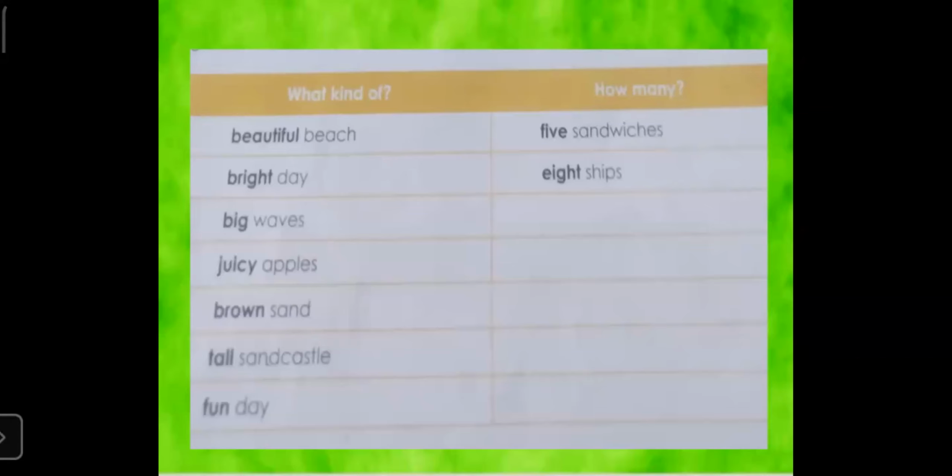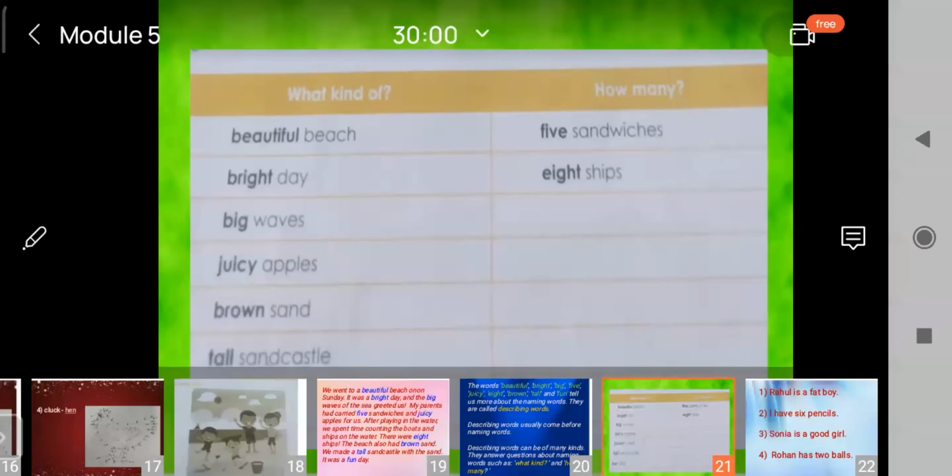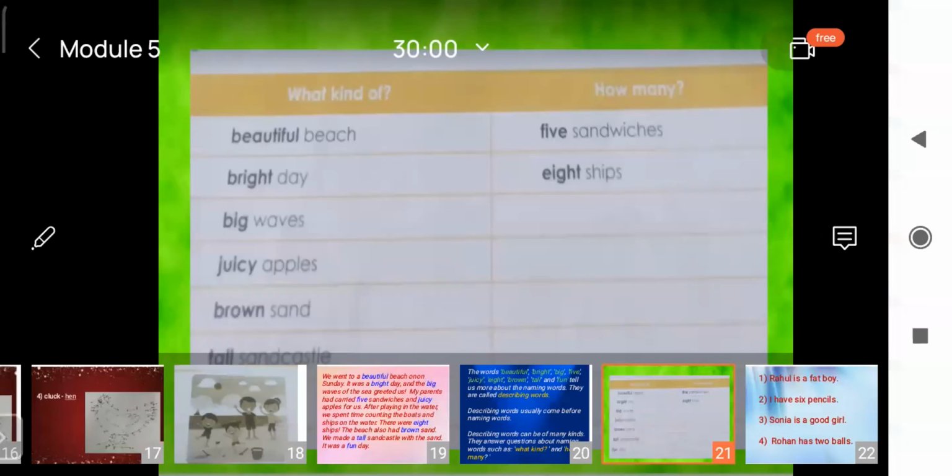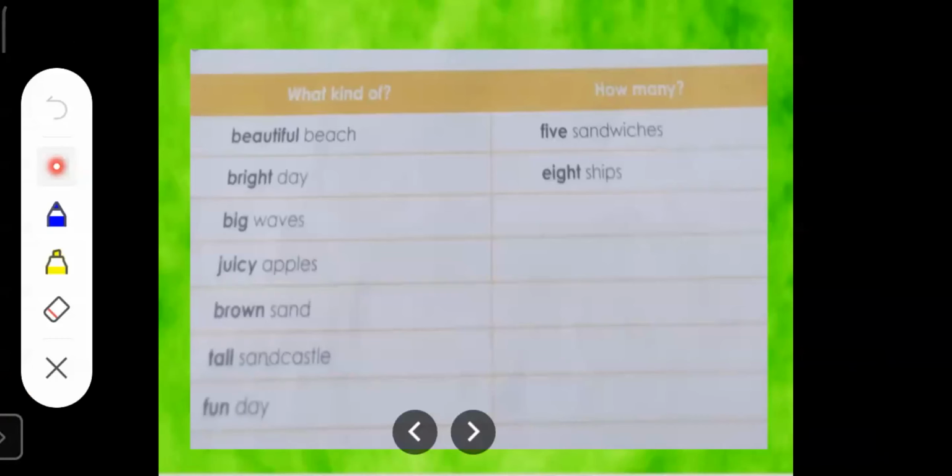The word juicy tells us what kind of apples there are. So juicy apples will also come in the what kind column. Then brown sand. Brown sand tells us what kind of sand it was. So brown sand is also there in the what kind column.